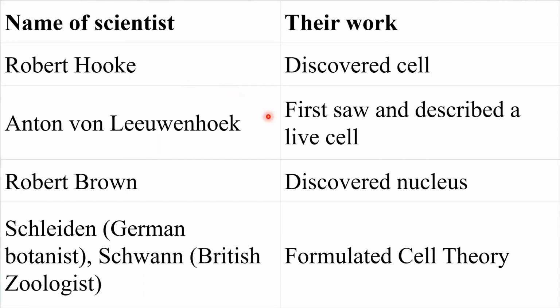Who was the first one who observed a living cell? It was Anton van Leeuwenhoek. He saw and described the first living cell. Robert Brown was a scientist who discovered the nucleus. And after these discoveries, Schleiden and Schwann were the two scientists. Schleiden was a botanist, a person who studied plants, and Schwann was a zoologist who studied animals. They both independently gave rise to cell theory. We'll see it later. What is cell theory?